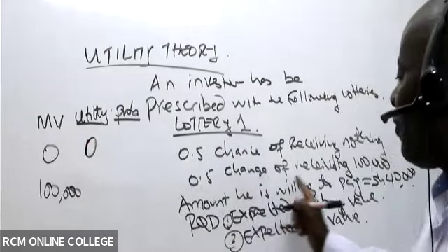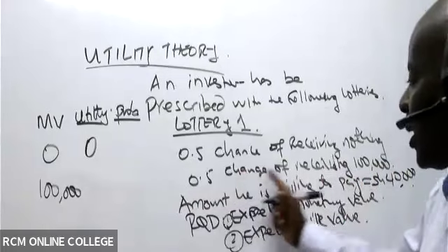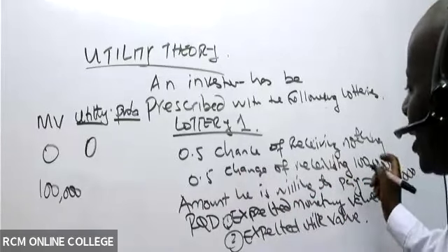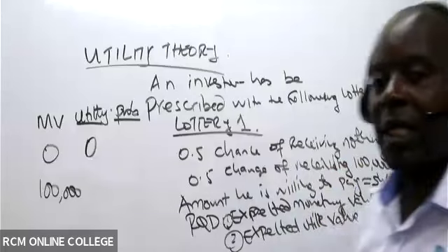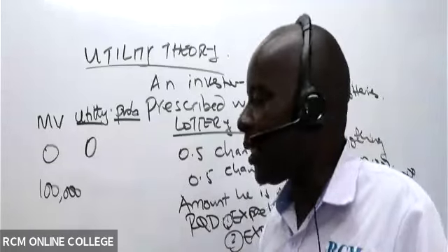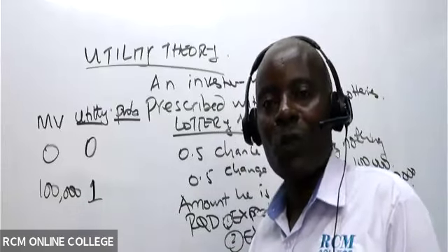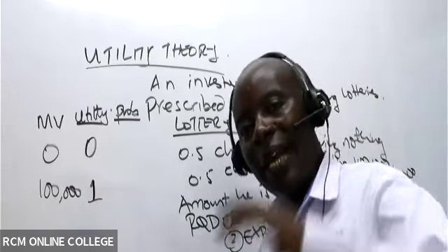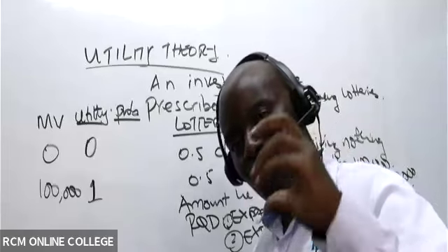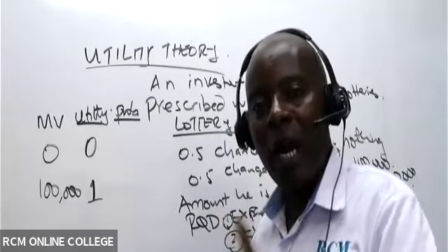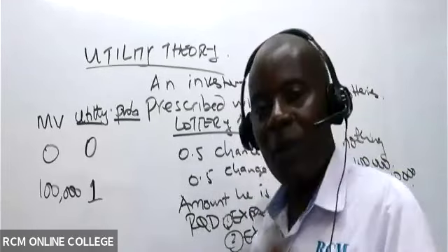And where somebody is receiving the maximum, this is the second possibility, where this person is getting the maximum, the satisfaction there will be 100%. So in this case we have 1. Remember, this 0 and 1, 1 is 100%. Those are the extremes. When I'm fully satisfied, 1. This will be the best outcome, 1.